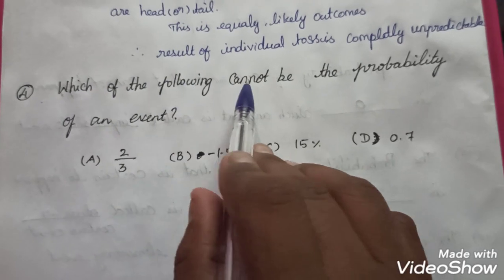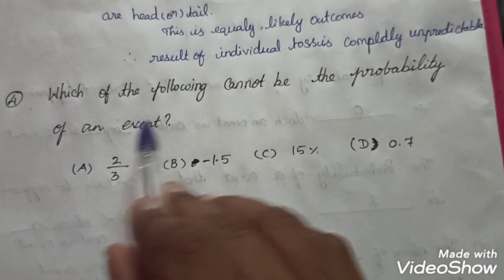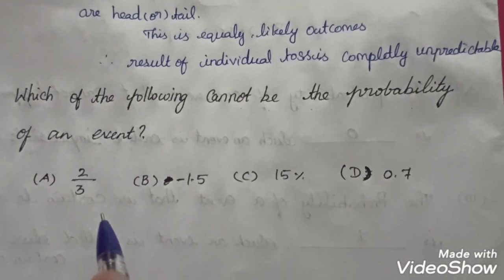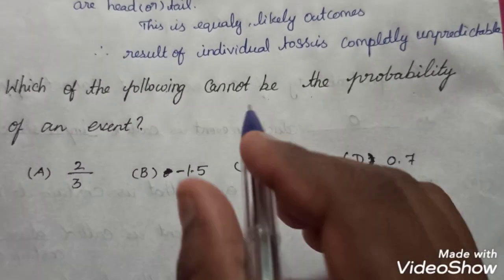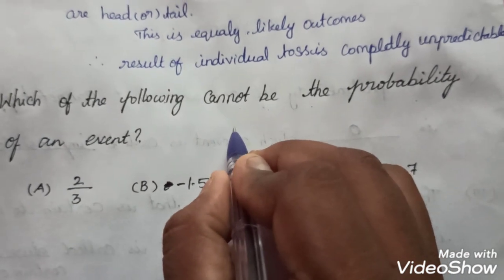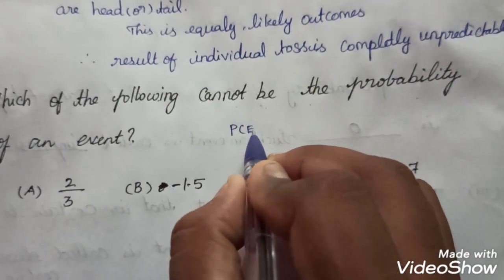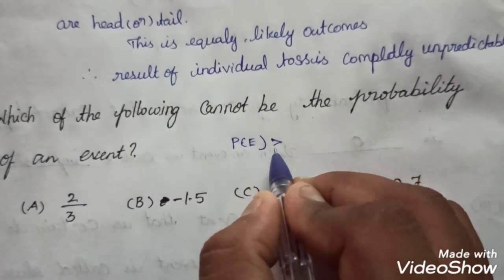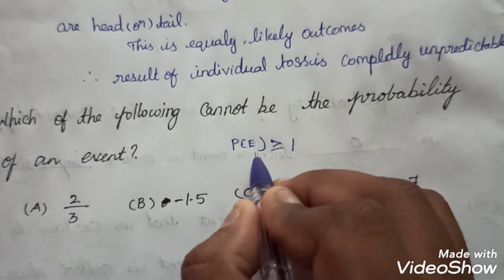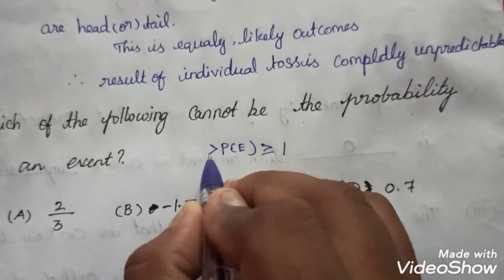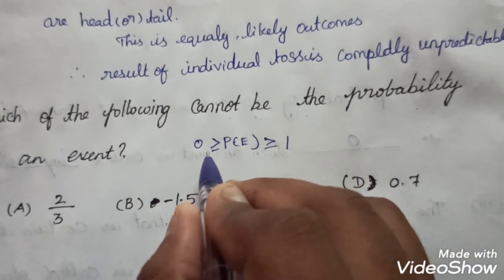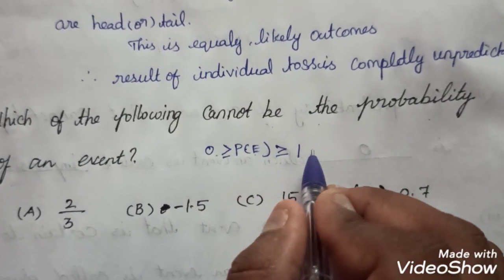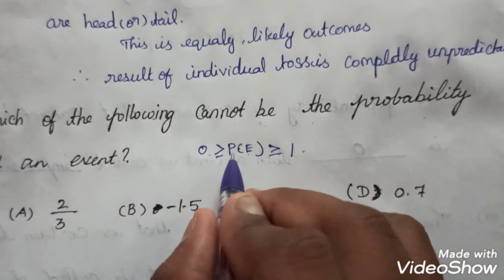Which of the following cannot be the probability of an event? Already we know that the probability of any event is always greater than or equal to 0 and less than or equal to 1.